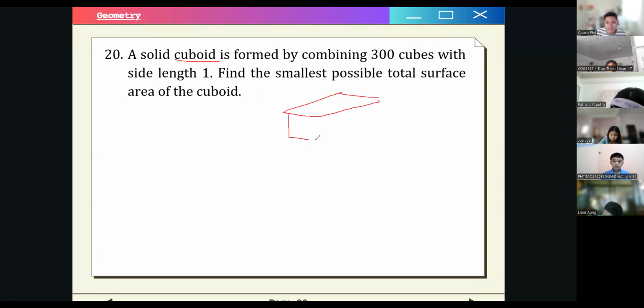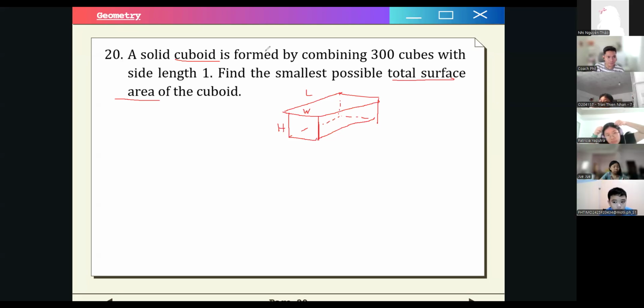So if we have this 3D object, for example, these are the hidden sides. This is the length, width, and this is the height. This is just an illustration. That is a solid cuboid or rectangular prism. We want to combine the 300 cubes with side length 1. What is the smallest possible? If we want to find the smallest possible total surface area, what would be our dimensions?